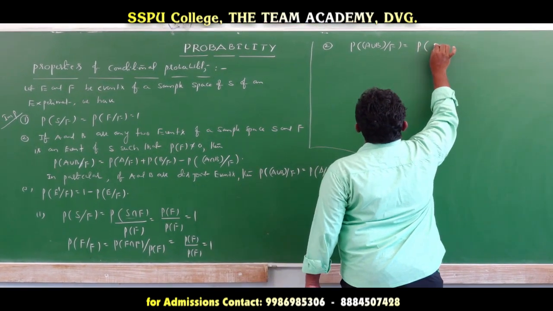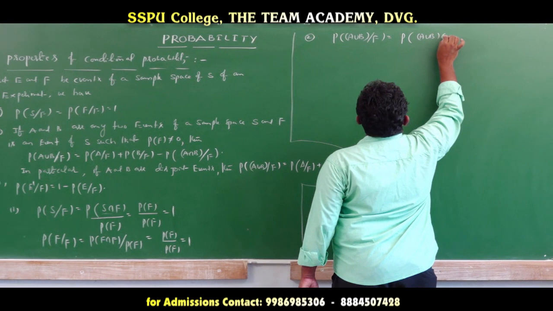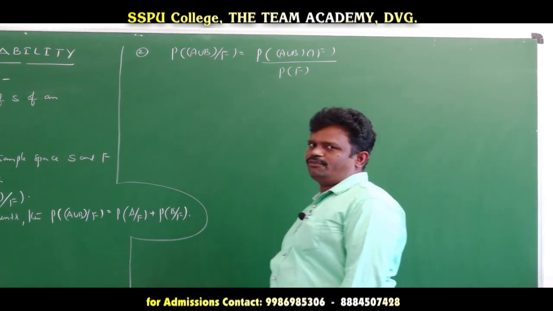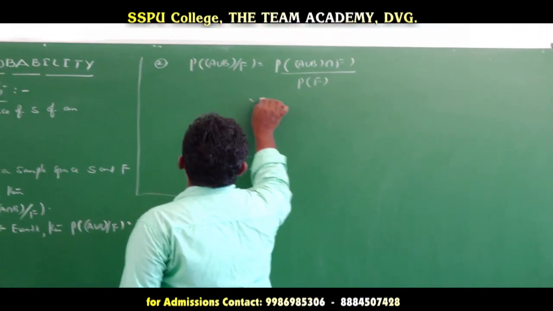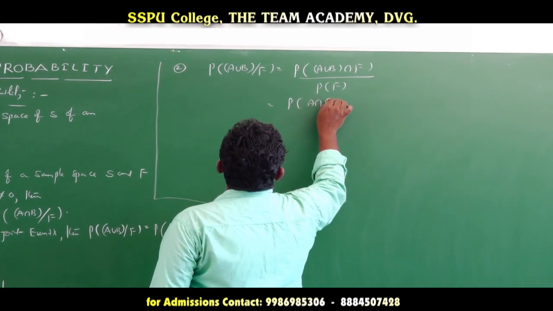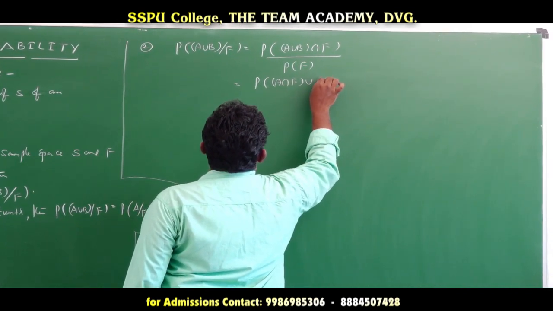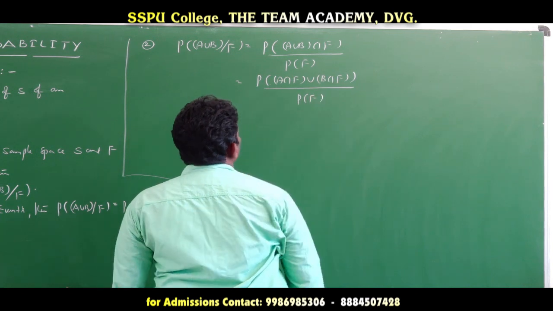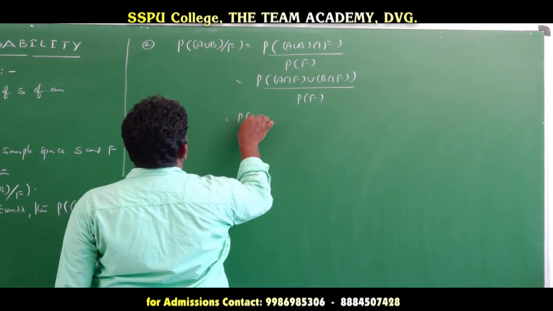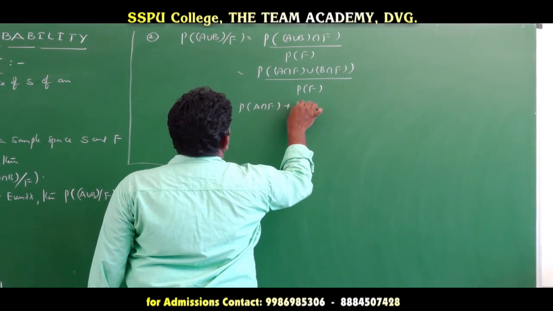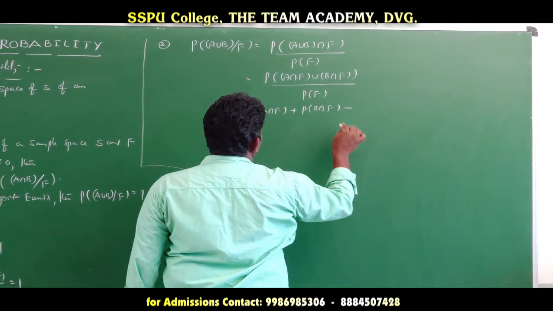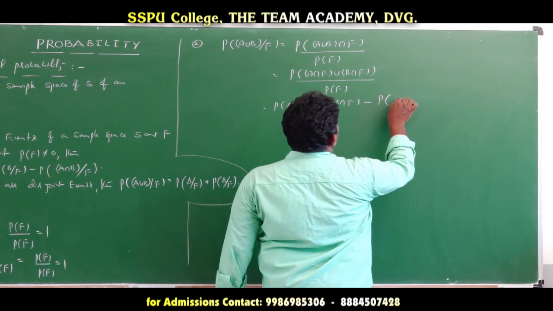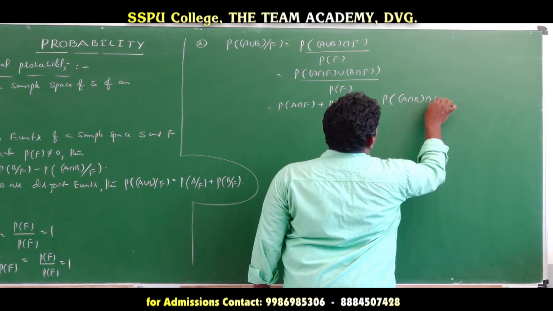Then we get the probability of (A union B) intersection F divided by the probability of F. Now we apply the distributive property: the probability of (A intersection F) union (B intersection F) divided by the probability of F. Now we apply the addition theorem: probability of A intersection F plus probability of B intersection F minus probability of (A intersection F) intersection (B intersection F), which is A intersection B intersection F.